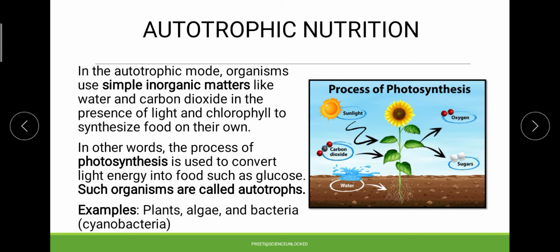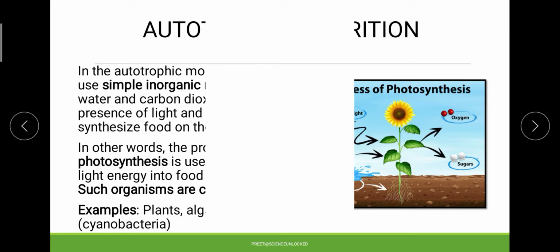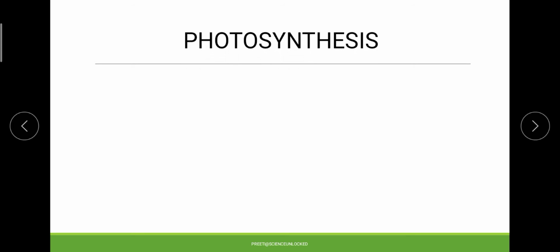The examples of this mode of nutrition that we will most of the time observe are different green plants, algae and cyanobacteria. This is the basic idea about autotrophic nutrition. Next we are moving into what exactly the process of photosynthesis is. As the name itself suggests, photosynthesis is the combination where, in the presence of sunlight, the synthesis, meaning making of food, takes place.